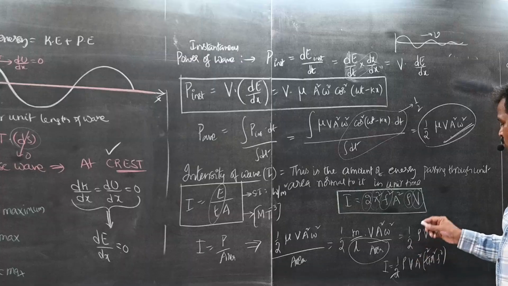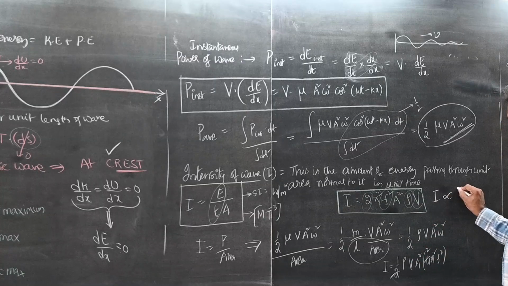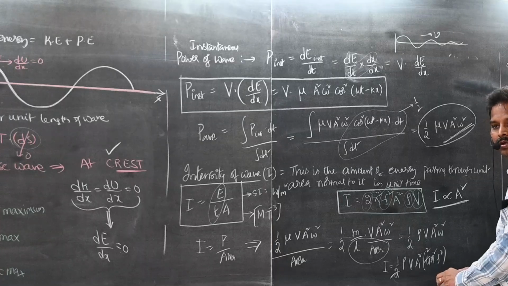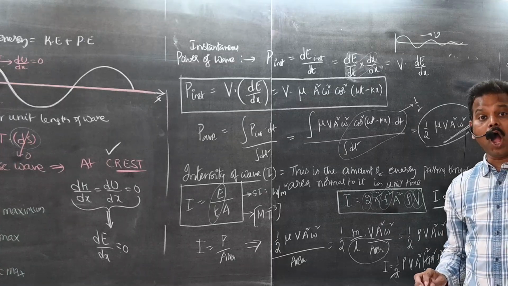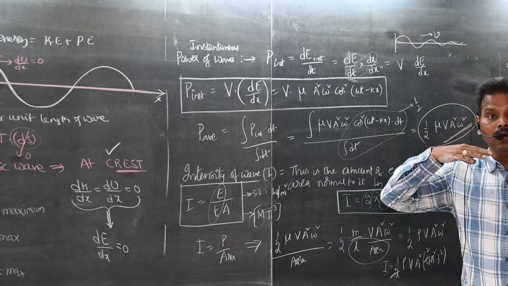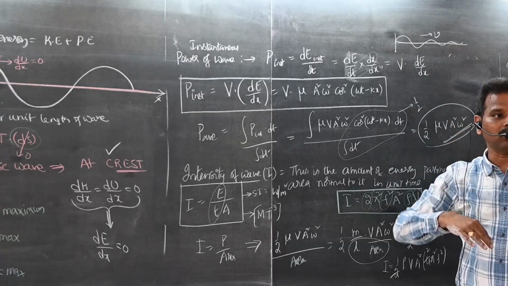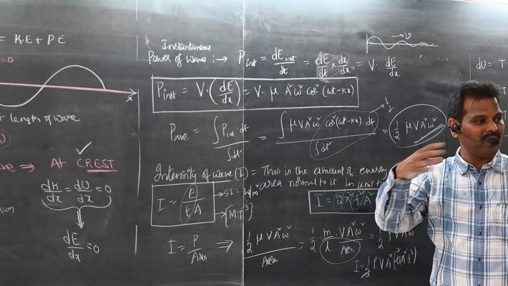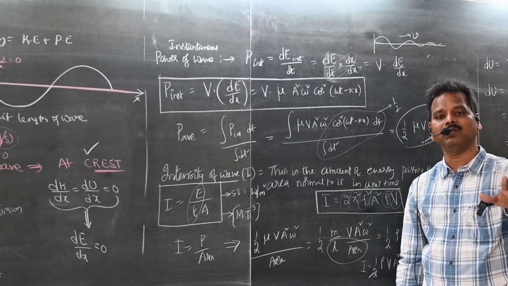So from this what can we write? Intensity more means sound intensity more. What is the meaning of this? I am producing a sound wave of greater amplitude. I cannot produce a different frequency. My body always produces a particular frequency only.